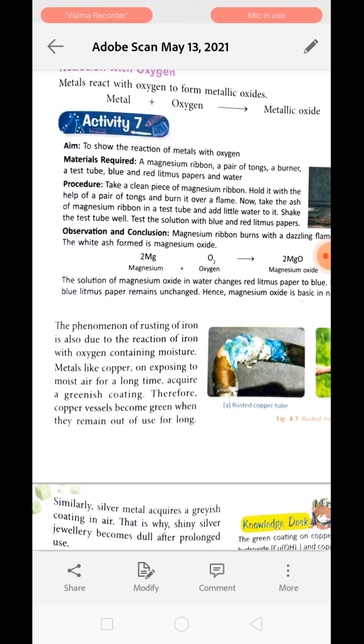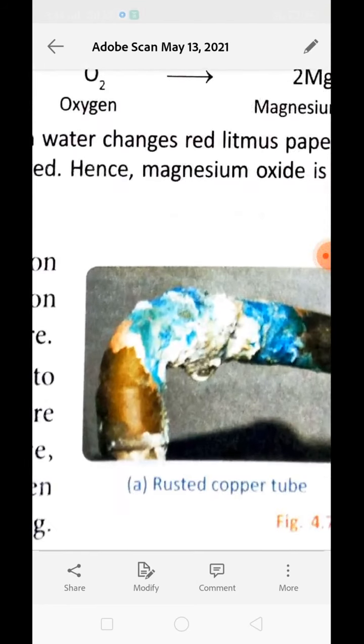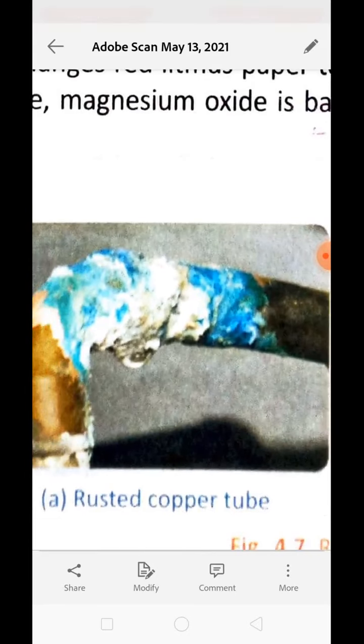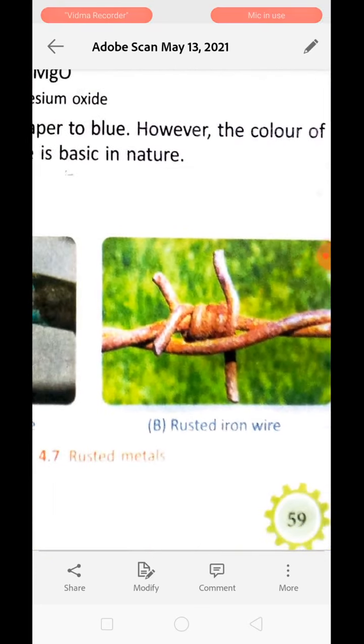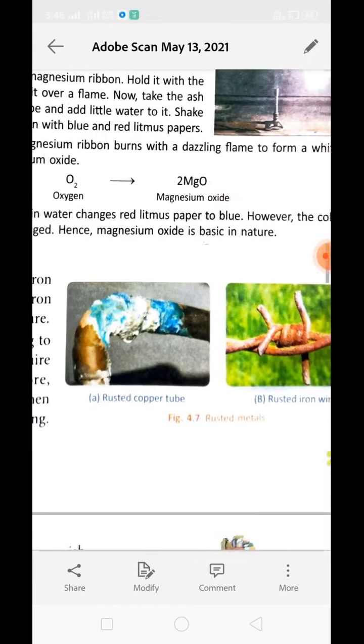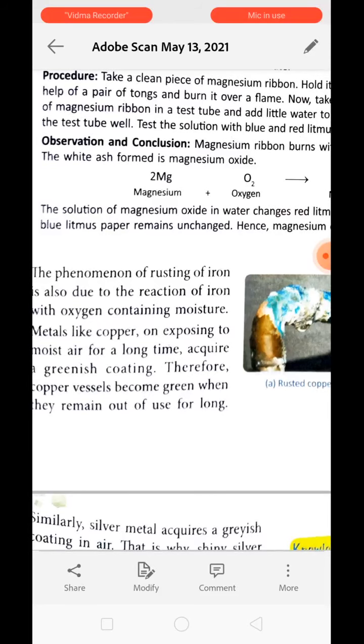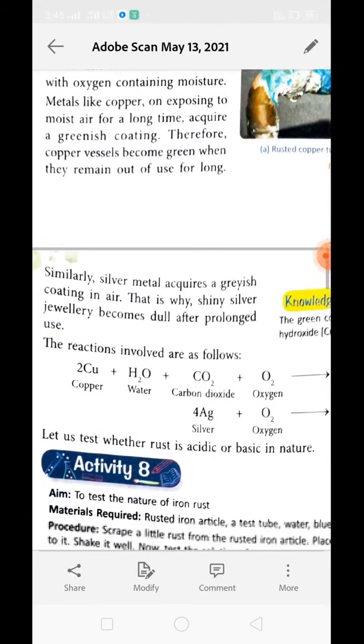Clear? Metals like copper, when exposed to air for a longer period of time, get a greenish coating deposited over them. Therefore copper vessels become green when they remain out for a very long period of time. You can see over here, iron gets rusted because it is exposed to the air. Similarly, silver also acquires a grayish coating in the air. That is why shiny smooth silver looks a little bit blackened after prolonged use. Understood? The reaction is like this.